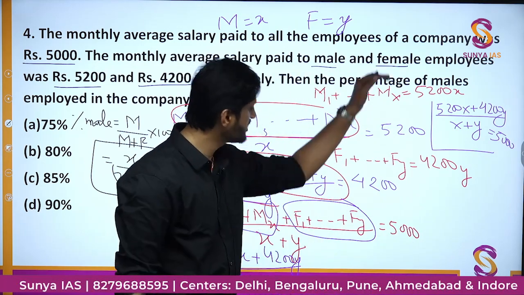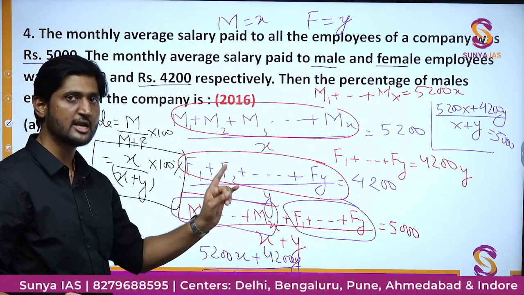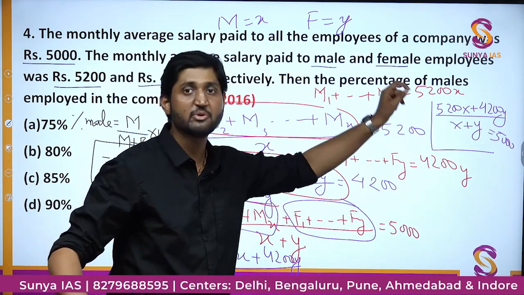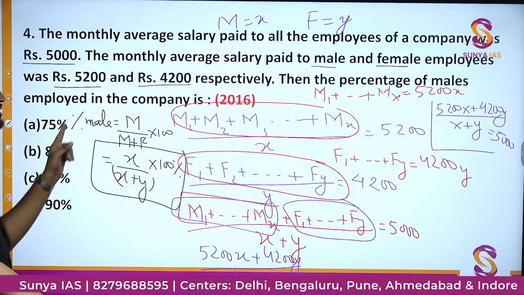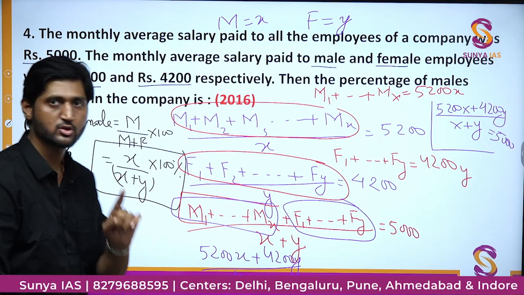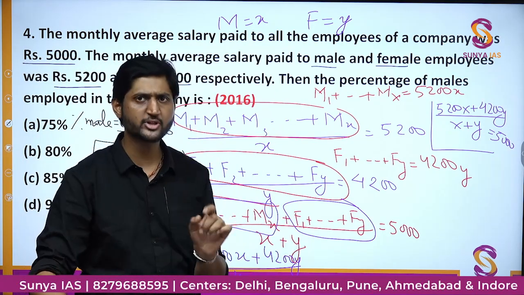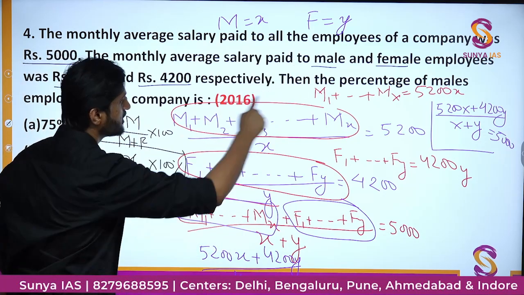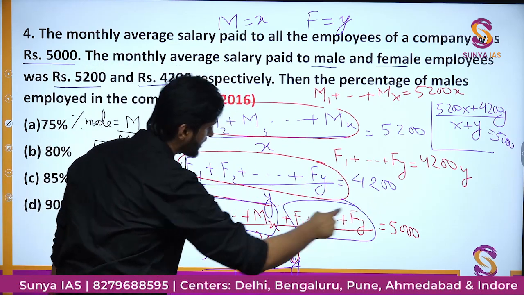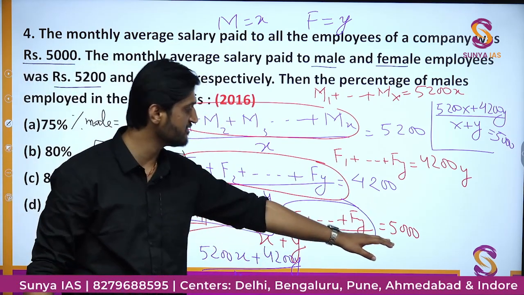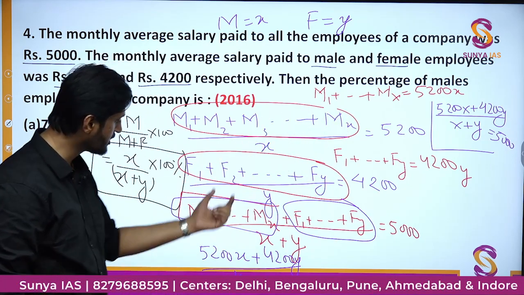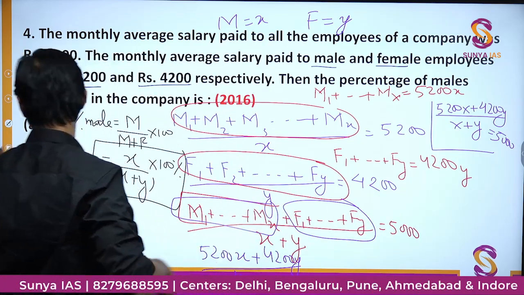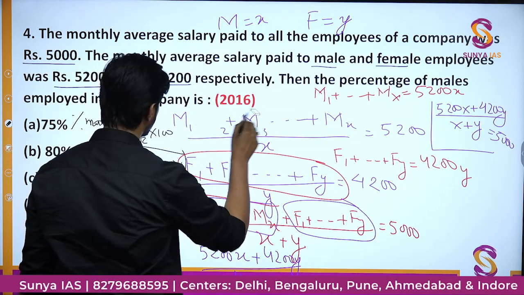So on using all these equations, ultimately I am getting this relation between X and Y, although I need to simplify it further, but this relation will be very crucial to solve this particular equation. Before that, I'll just sum up the whole thing. Using the average salary of males, I wrote this equation. The average salary of females, I wrote this equation. This is the overall salary of males and females. And now using these values, I substituted in this equation, and I am getting the whole thing in terms of X and Y. This is the operation done so far. I'll erase and create some space.